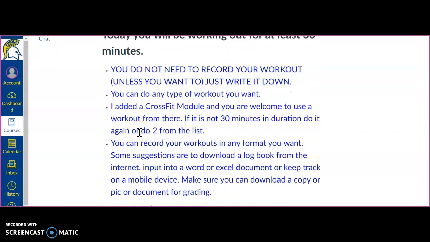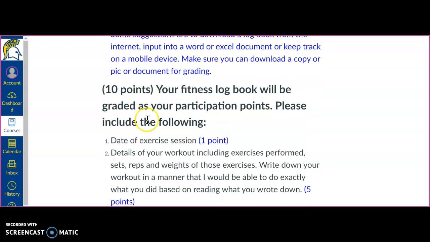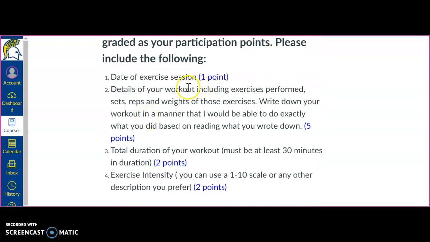If you just want to go out and walk, just make sure you track it on your fitness app and send me a screenshot of that. But you have all these different options. Just make sure that you're including the following information: the date of the exercise, exactly what you did, the duration of your workout, and the intensity.